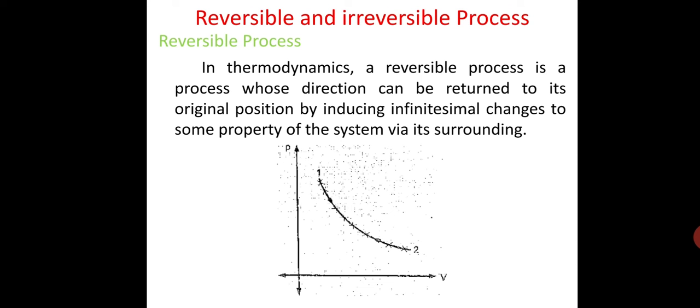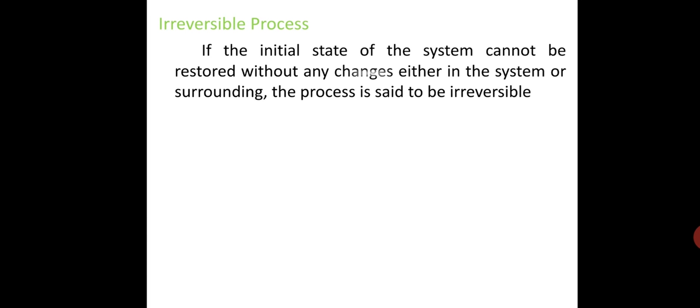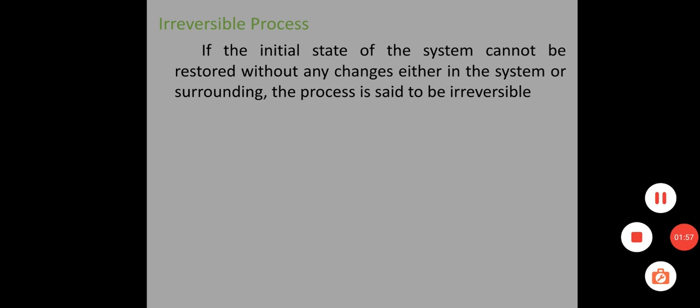Therefore, a process is said to be reversible or ideal process if after the conclusion of the reverse process the initial state of the system and surroundings are restored without any outstanding changes either in the system or surroundings. Next, irreversible process. If the initial state of the system cannot be restored without any change either in the system or surroundings, the process is said to be irreversible.